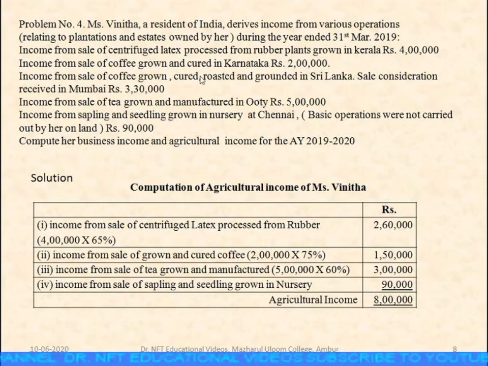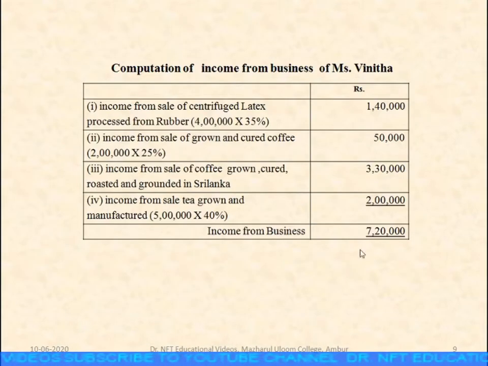If the coffee is grown and cured in Karnataka, we have seen the agricultural income is 75% as well as business income is 25% according to the provisions. So income from sale of grown and cured coffee, 2 lakhs here. 2 lakhs into 75 percent is 1 lakh 50,000. Same way in case of business, 2 lakh into 25%, that is 50,000.